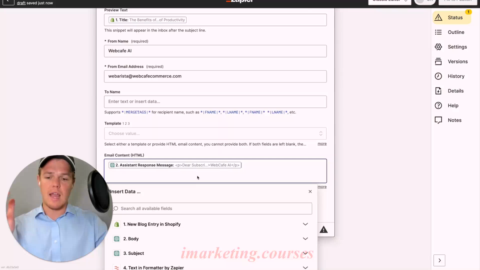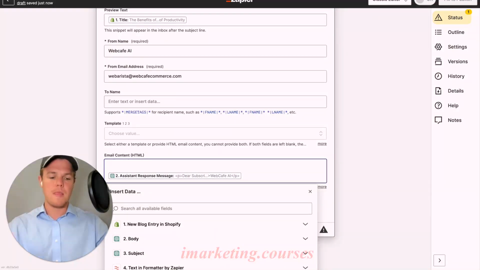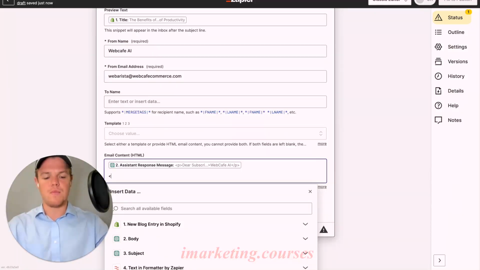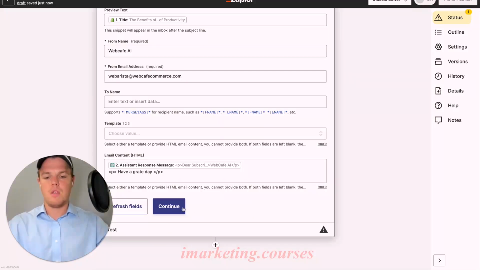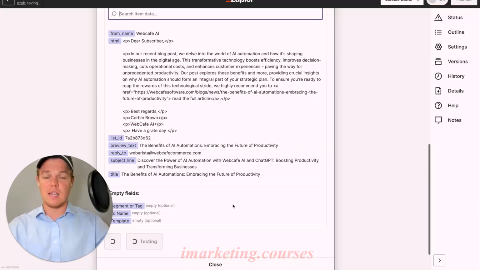But we went ahead and created the underlying fixed text here, or the variable text for the body. From here, if you wanted to, you could add fixed text here. So if I want to have a great day at the end of this whole email, that will essentially make it so that every single time an email of this nature goes out, it will always show up. From here, we can go ahead and continue and test that action.